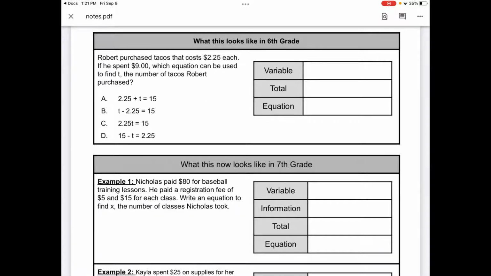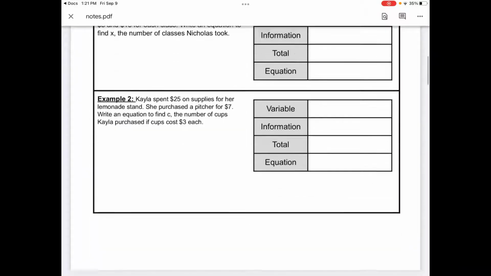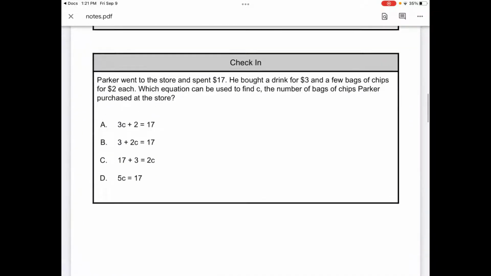This is from a 6th grade. This is 6th grade because it's just one operation, but I'm just gonna go straight down here, 7th grade. So you're asking students to identify the variable and say what it means, what other information, what's the total, and write the equation. And that pattern, guys, is definitely going to help your students.